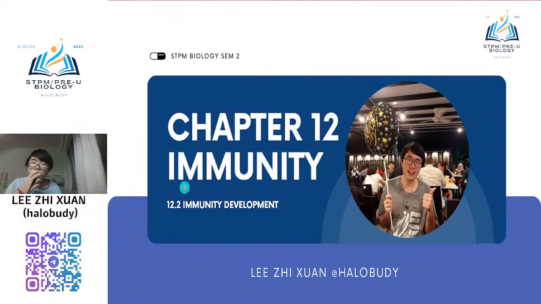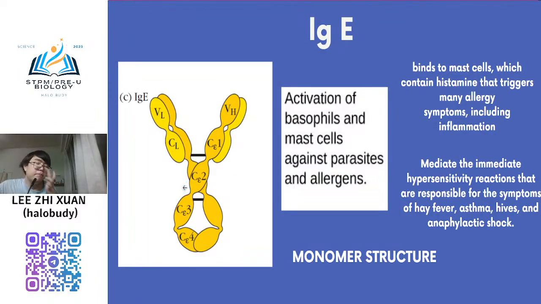Another one, the final one is IgE. Okay, this antibody plays a role in allergy, inflammation, and also parasite infection. Parasite worms. So if there is a parasite worm or a big pathogen, like fungi or huge bacteria, or you have an allergy, it responds. It can bind to the mast cell.